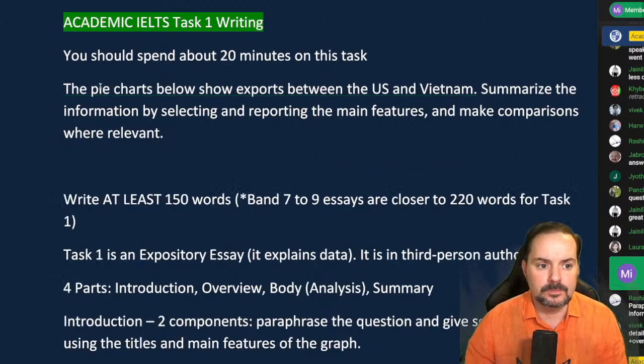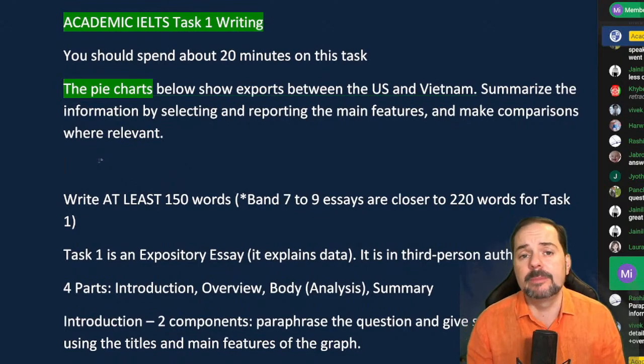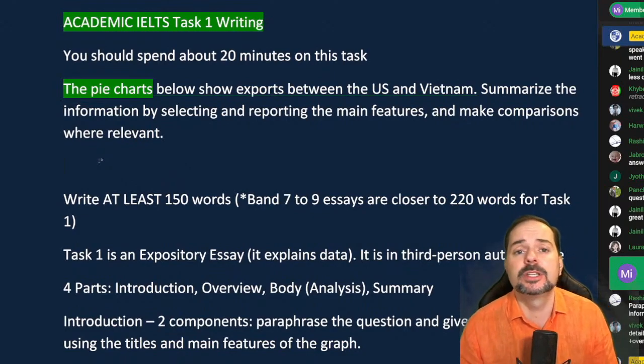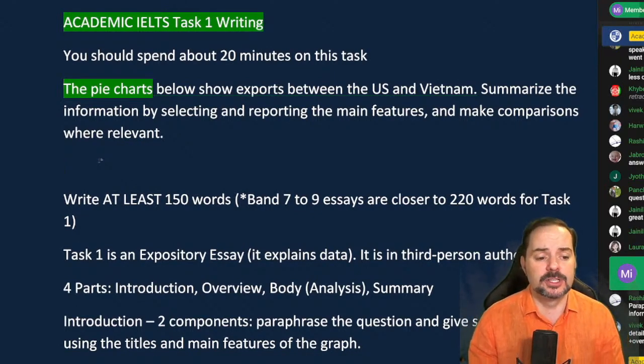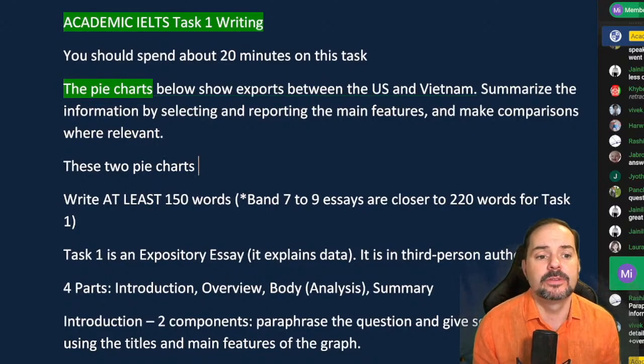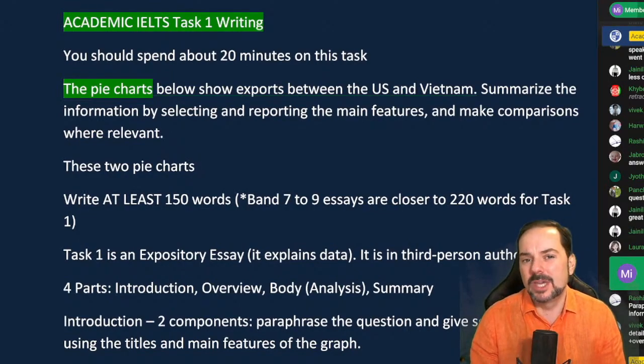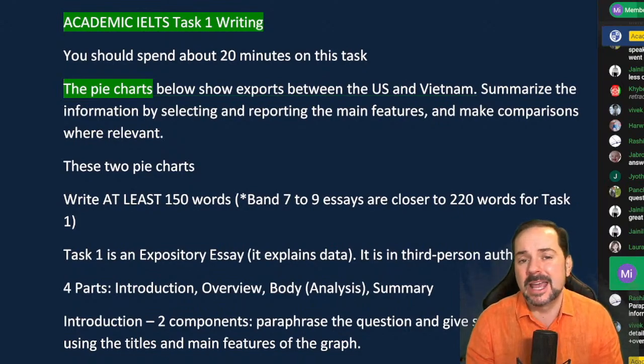So here we have the pie charts, okay. So in my introduction, I want to say how many pie charts, okay? Remember, numbers are your friend, especially in task 1, expository essay. So these 2 pie charts, okay, instead of just saying pie charts. Now, I'm not going to say below, okay, because it's weird to refer to the location of information on paper in an essay.